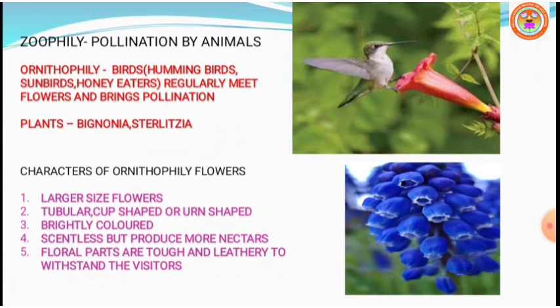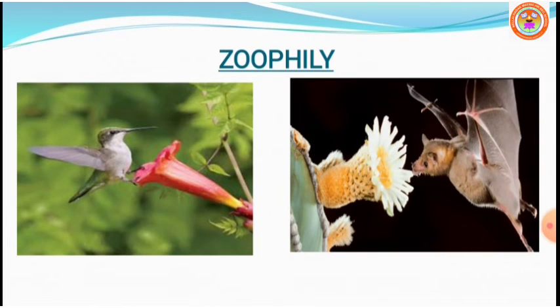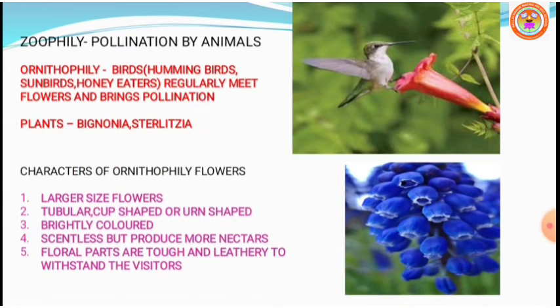If you observe the floral parts, generally they are tough and leathery, so they can withstand the powerful impact of visitors such as birds. They can bear the weight of the bird, so they are not easily damaged by the birds.